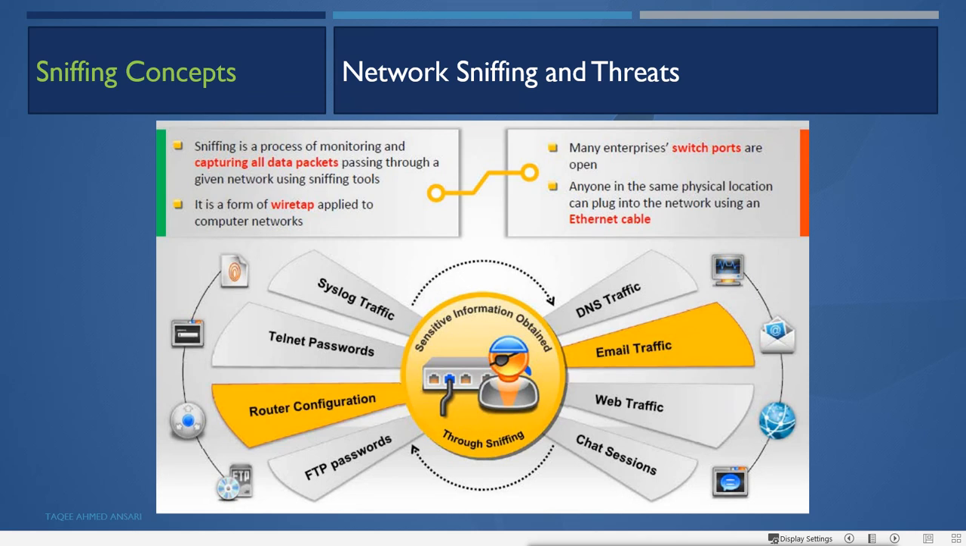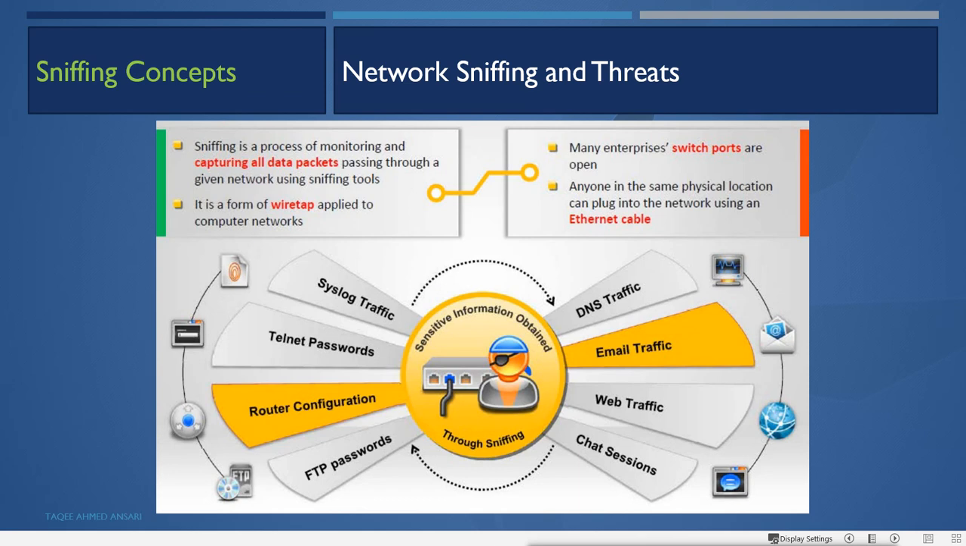Many enterprises' switchports are open. Anyone in the same physical location can plug into the network using an Ethernet cable. What we get is sensitive information obtained through sniffing. We can get the syslog traffic, telnet passwords, router configuration, FTP passwords, chat sessions, web traffic, email traffic, DNS traffic.